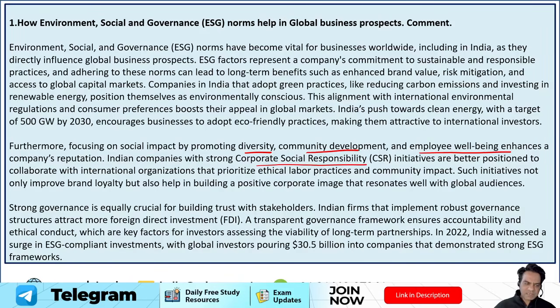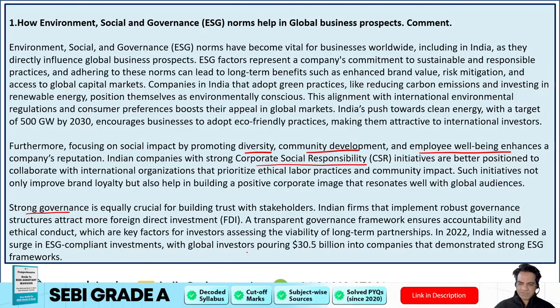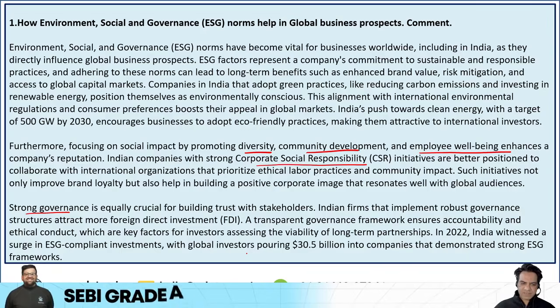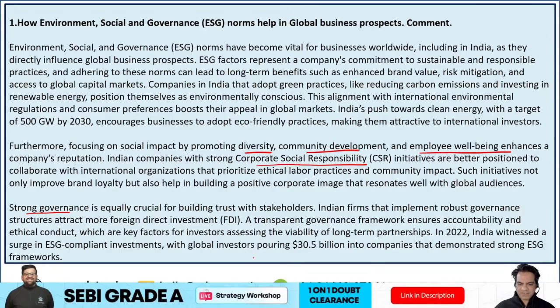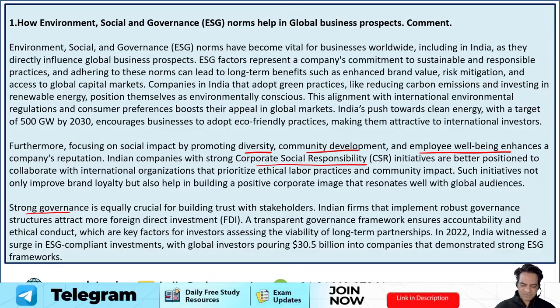Now, you could have also mentioned strong governance is equally crucial for building trust with stakeholders. Indian firms that implement robust governance structures attract more FDI. A transparent governance framework ensures accountability and ethical conduct, which are key factors for investors assessing the viability of long-term partnership. You could have mentioned that in 2022, India witnessed a surge in ESG compliant investments, with global investors pouring $30.5 billion into companies that demonstrated strong ESG frameworks.